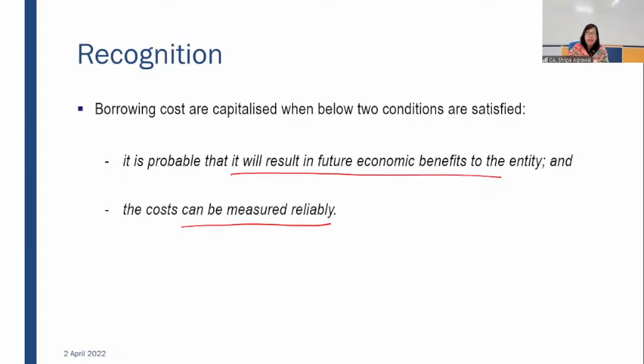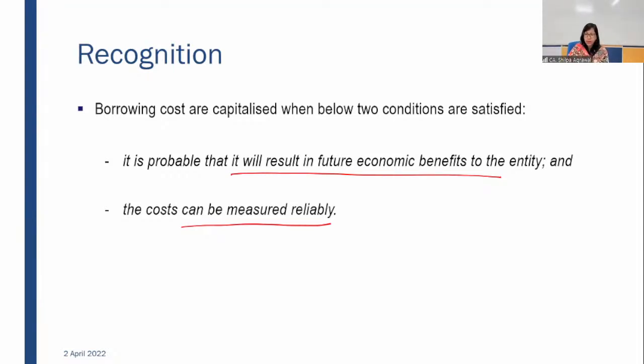Okay. Sometimes, like I told you, if you remember, I discussed the notional interest. Any fund which you have not borrowed, it was your own fund, you have surplus with you, and you utilize that fund in constructing any qualifying asset. So you cannot assume that if I would not have used it, I would have invested somewhere and earned interest. That interest not coming is also a kind of expense for you. You cannot think in that manner. That will be notional interest. That cannot be capitalized. So be very careful. It should be actually incurred, not actually paid, actually incurred.